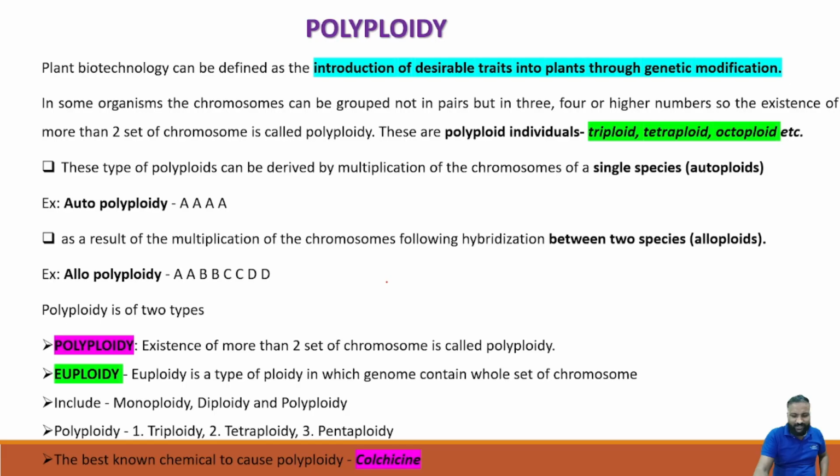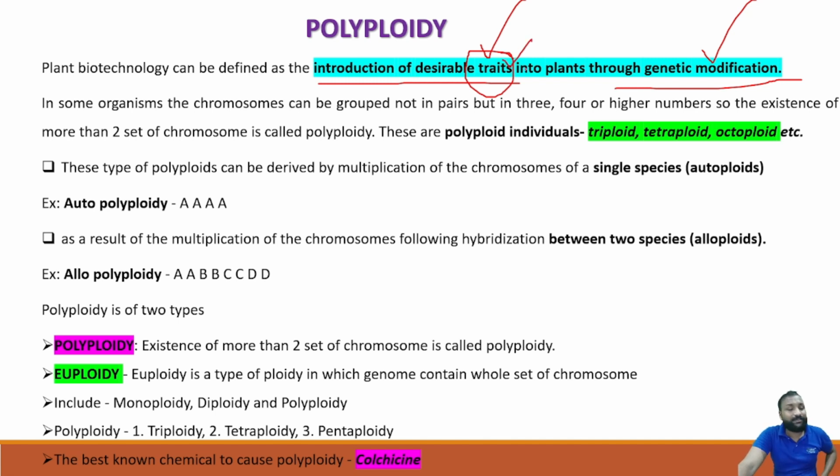Yes, in plant biotechnology we have important topics, especially three important segments that we are going to cover. First we'll see what plant biotechnology is. Plant biotechnology can be defined as the introduction of desirable traits into plants through genetic modifications. That's the reason I have shown you the image of the person holding the forceps. We do genetic modifications to get desirable traits, or a desirable plant. Traits are nothing but qualities.